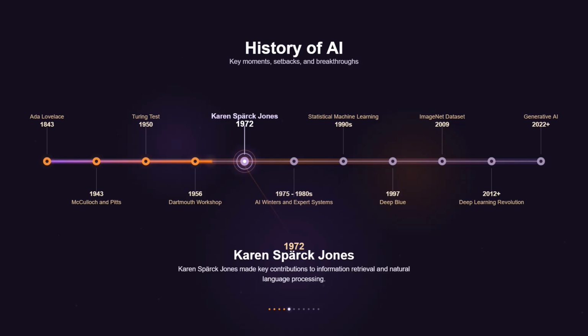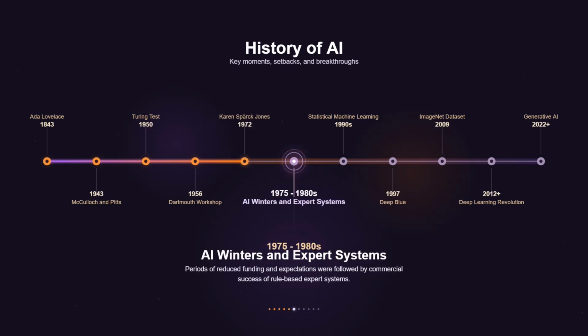At the same time, contributions from researchers such as Karen Spärck Jones helped advance information retrieval and natural language processing, particularly through statistical approaches to language and term weighting methods that later influenced search engines and modern language technologies. In the 1970s and again in the late 1980s, AI experienced what became known as AI winters. Expectations had grown faster than practical progress, and many early systems struggled when applied outside narrow domains. Funding decreased and enthusiasm cooled, but the period also encouraged deeper reflection on the limitations of rule-based approaches.